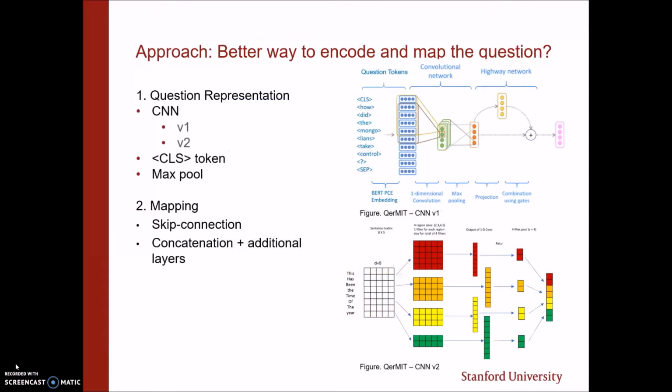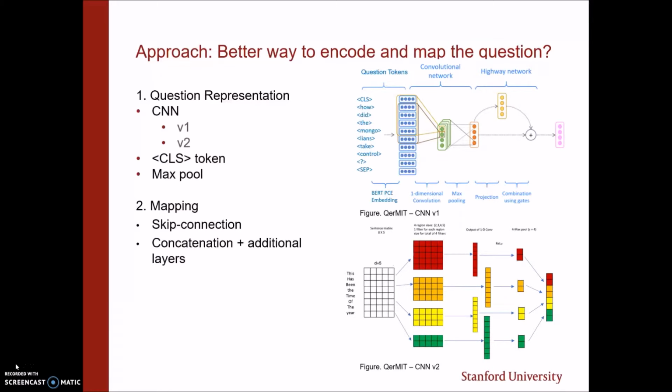To do this, we propose various methods. The first one is CNN. We tried two versions of the CNN. For version 1, we got inspiration from character embedding models. This is a very basic CNN shown in the image. For CNN version 2, slightly more complex, we use 4 region sizes, so 2, 3, 4, and 5. The idea here is to focus on shorter versus longer phrases in the question. And then for the output, we notably do a 4 max pool with stride length of 4.